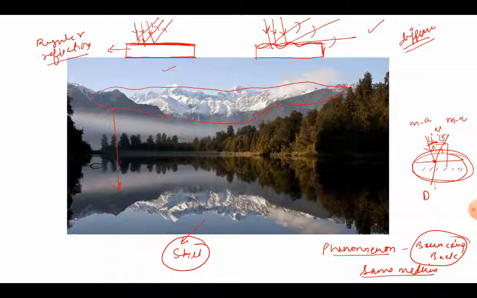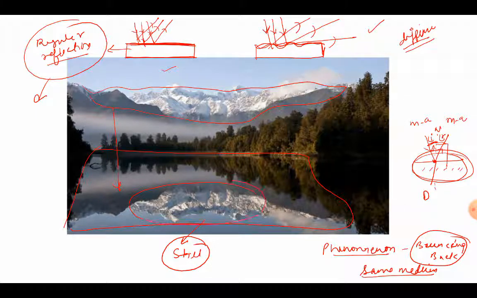And an image is always formed in case of regular reflection. So here the water was so still, right? We can see such a good reflection of the mountains in water, because since the water was still, there was regular reflection and an image has been formed in water.